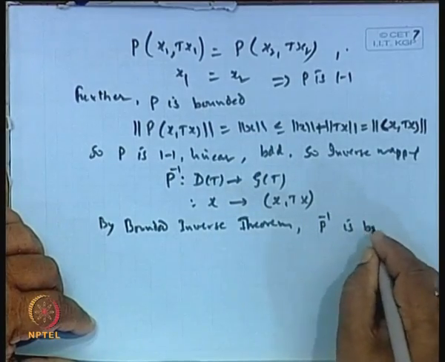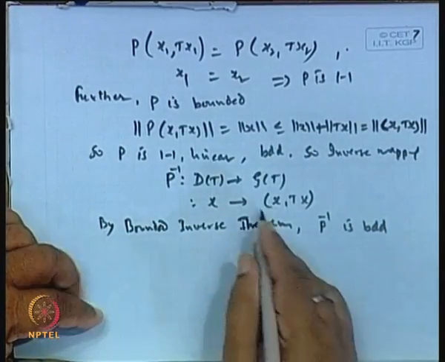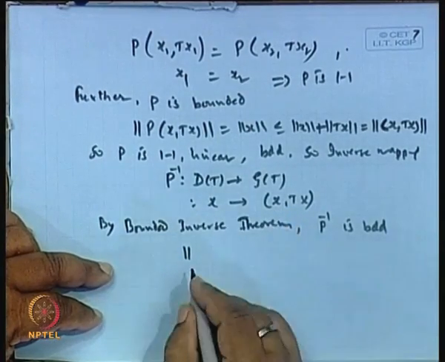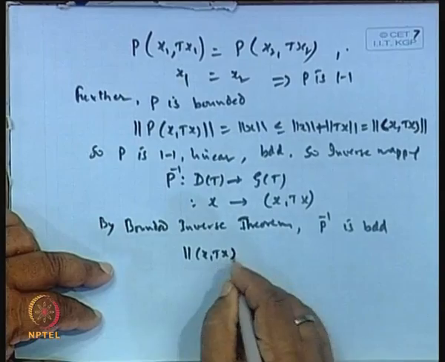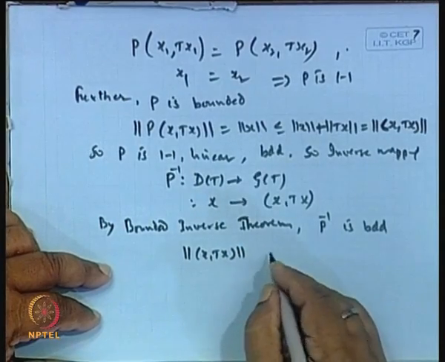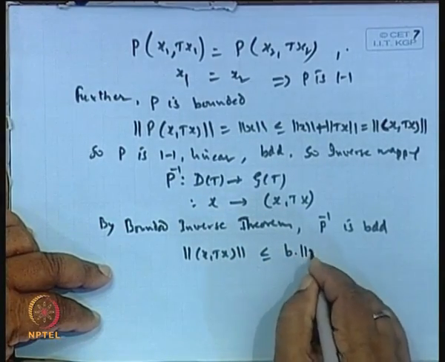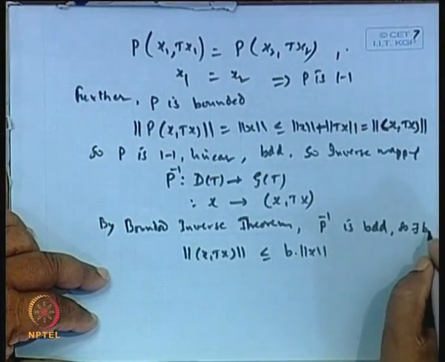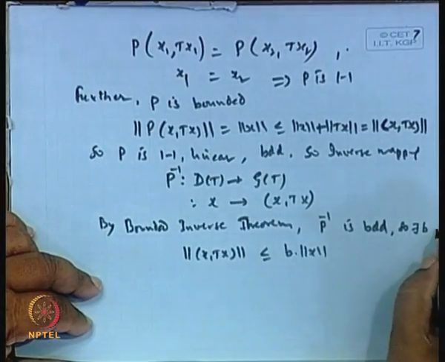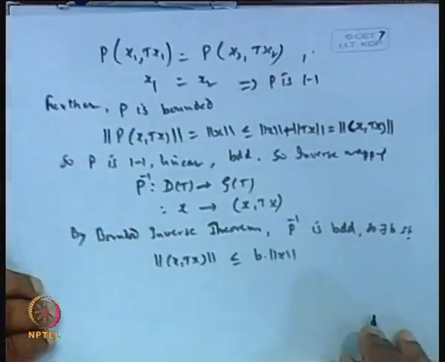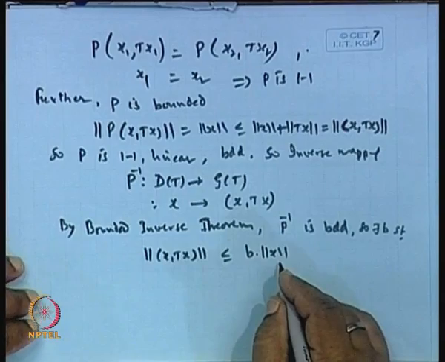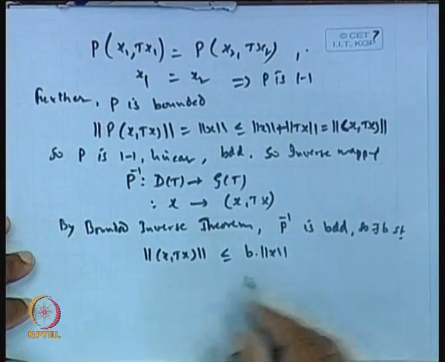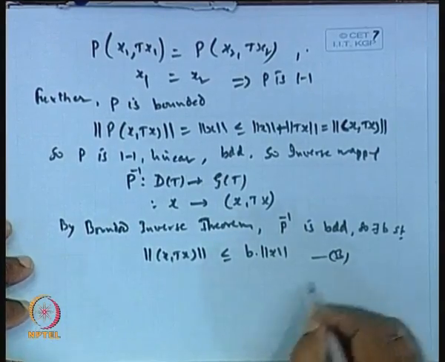Bounded means the norm of this, the norm of (x, T x), is less than or equal to some constant b times the norm of x. So, there exists a b such that this holds. Let it be b.